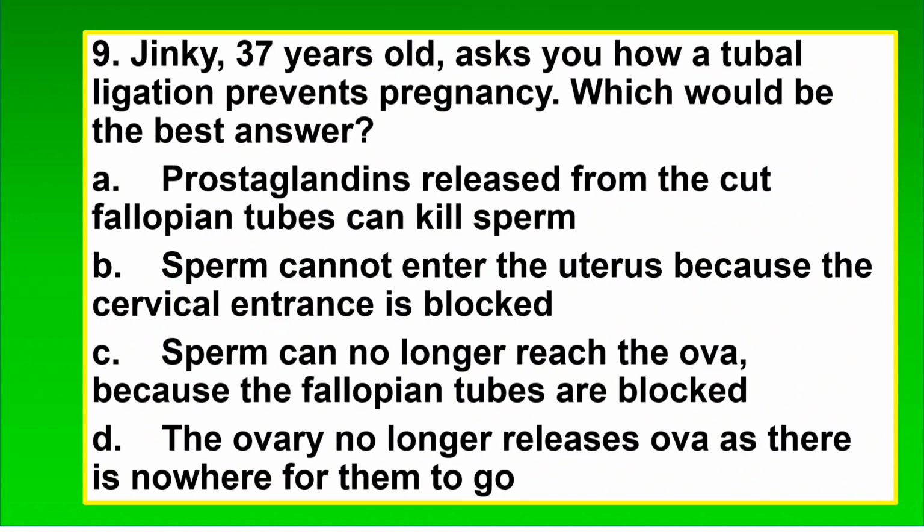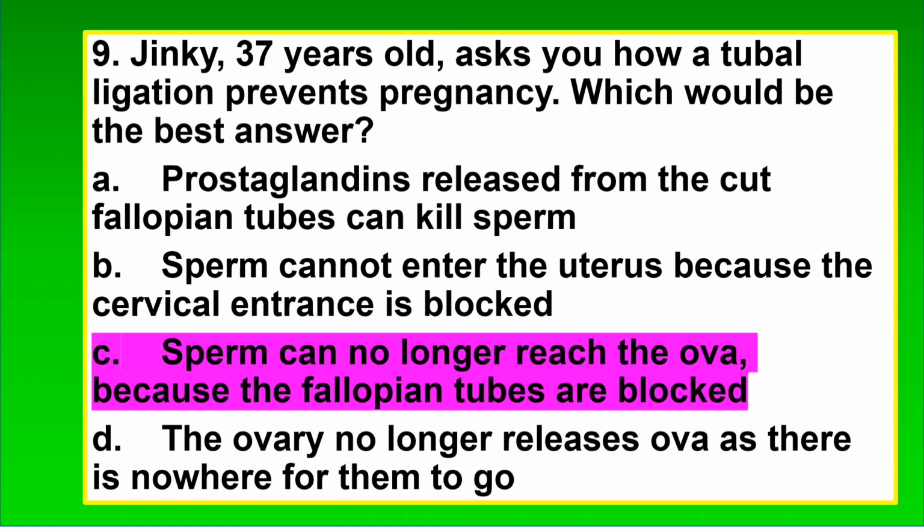9. Jinky, 37 years old, asks you how a tubal ligation prevents pregnancy. Which would be the best answer? A. Prostaglandins released from the cut fallopian tubes can kill sperm. B. Sperm cannot enter the uterus because the cervical entrance is blocked. C. Sperm can no longer reach the ova, because the fallopian tubes are blocked. D. The ovary no longer releases ova as there is nowhere for them to go.